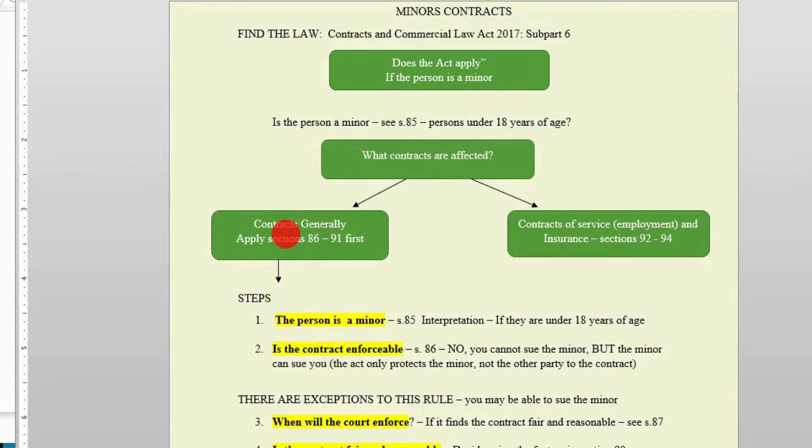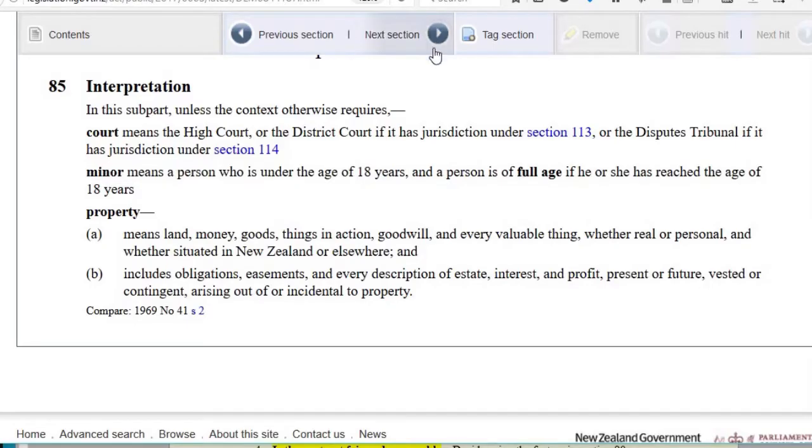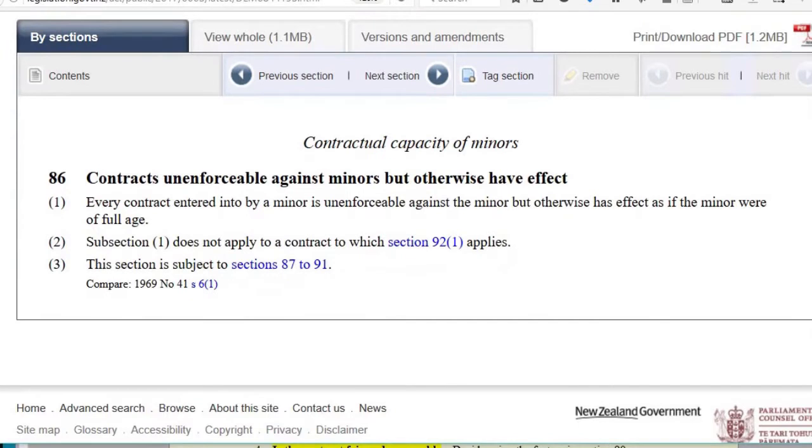The type of contract is one of these general contracts, simply meaning it's not an employment or life insurance contract. We've decided the person's a minor, so the Act applies. So is the contract enforceable? We know the answer to that is no, prima facie, which means as a starting point. Section 86: unenforceable against the minor. So we say pursuant to Section 86, it's unenforceable against the minor. We're advising the dealer and telling the dealer you cannot enforce this contract against the minor. However,